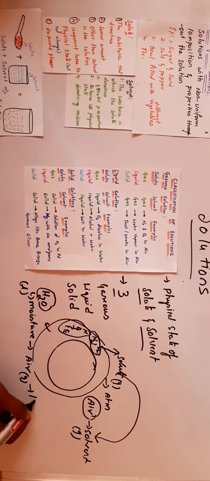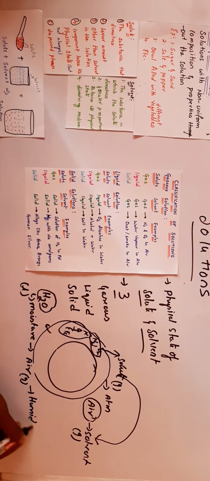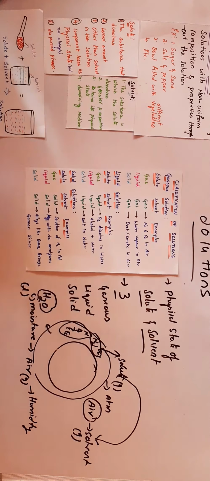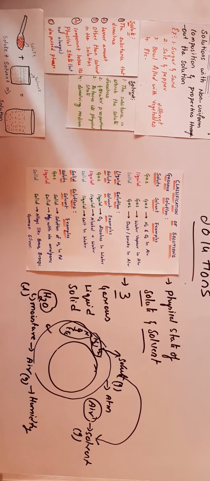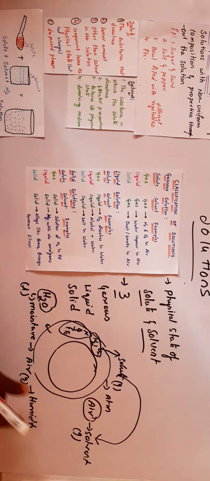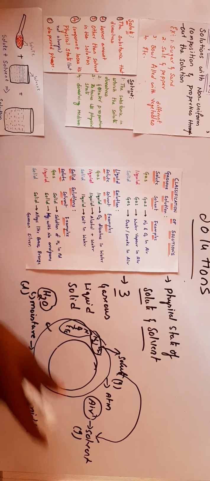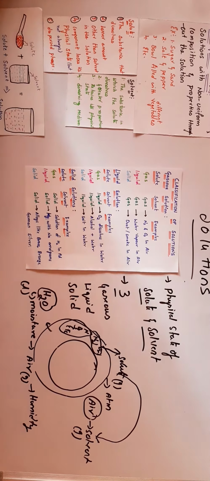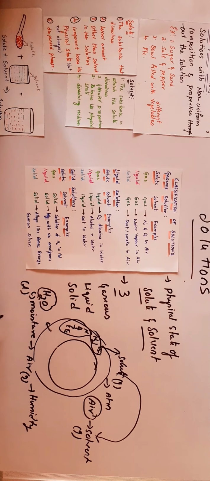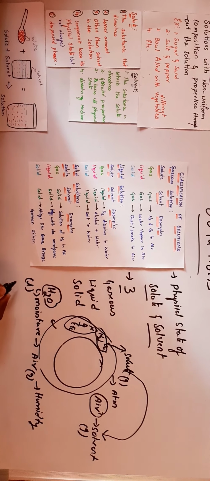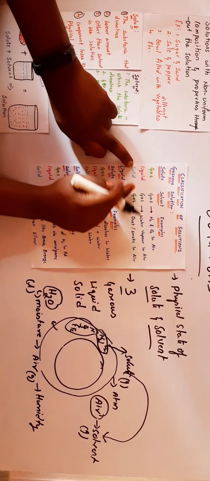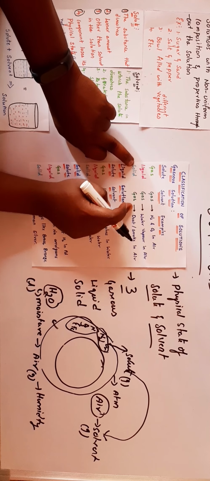We call it humidity. These types of solutions are also called gaseous solutions. I have clearly mentioned gaseous solutions mean the solvent is in gaseous state. The last type is solid in gas, that means solid is solute and gas is solvent.